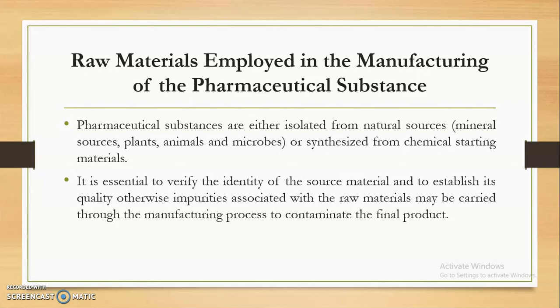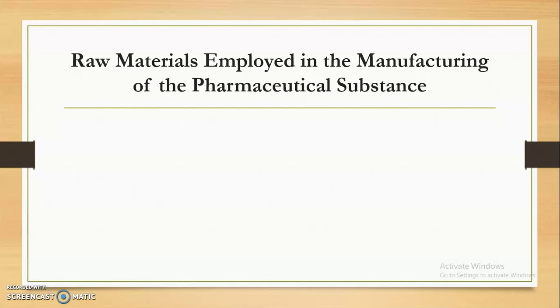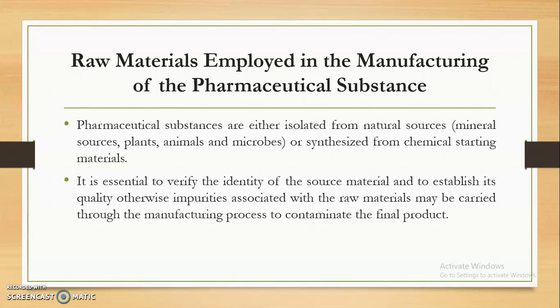We have to identify the source of the starting material, and whether it is completely pure or not, and if it is impure, then we should not use that product. Otherwise, the impurities associated with the raw materials may be carried over as such into our final product.